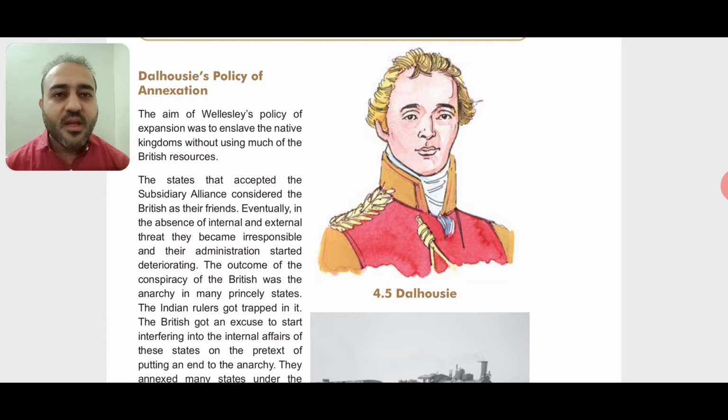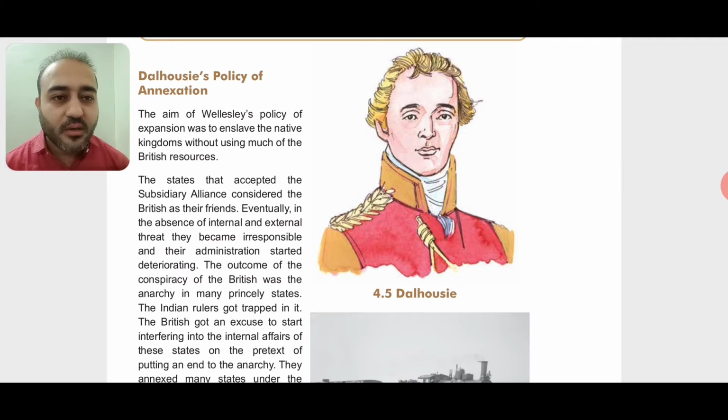Deteriorating means the quality of management started degrading. Right. So the states means the kings, they become irresponsible, and the administration means the management. Right. So it started becoming worse and worse. The outcome of the conspiracy of the British was the anarchy in many princely states. So the outcome of the conspiracy means a secret plan which is made for some harmful motives. Okay, so a conspiracy means a secret plan which is made to cheat someone.